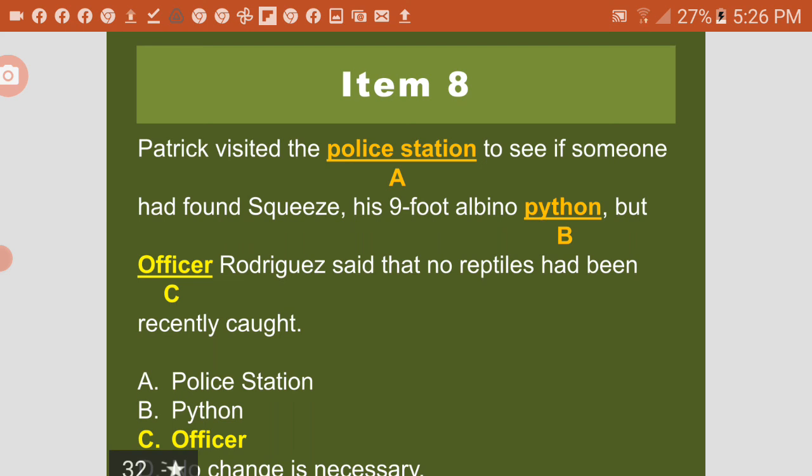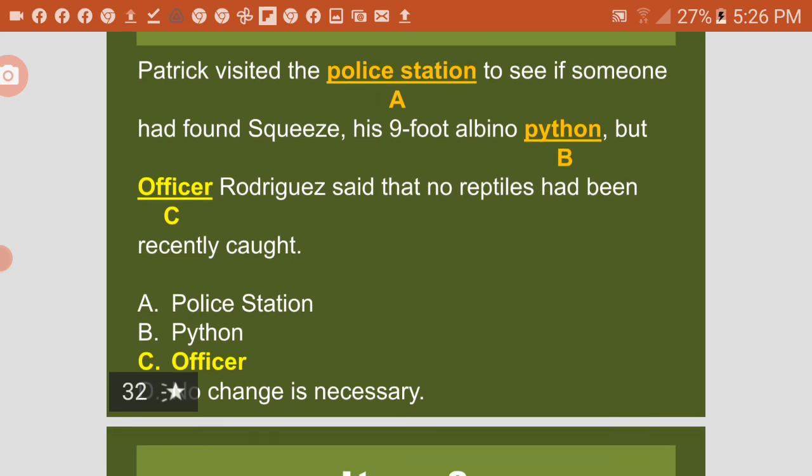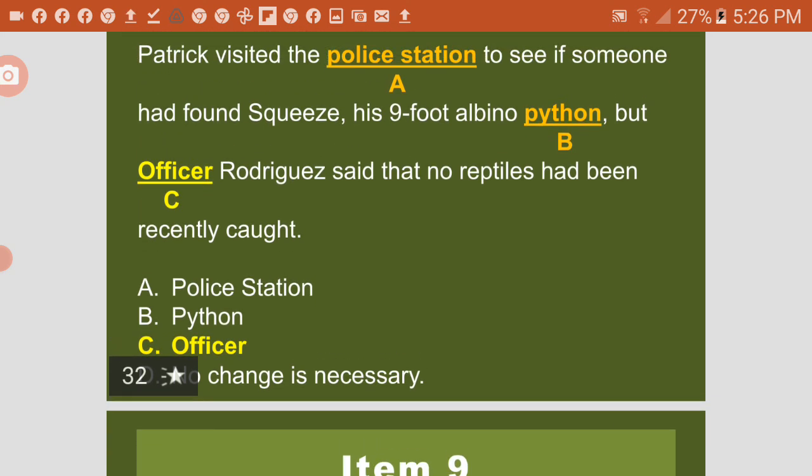Okay, item number 8. Patrick visited the police station to see if someone had found Squeeze, his 9-foot albino python. But Officer Rodriguez said that no reptiles had been recently caught. The answer is letter C. Okay, so the title before the name must be capitalized.